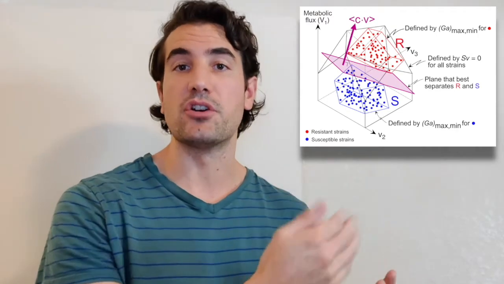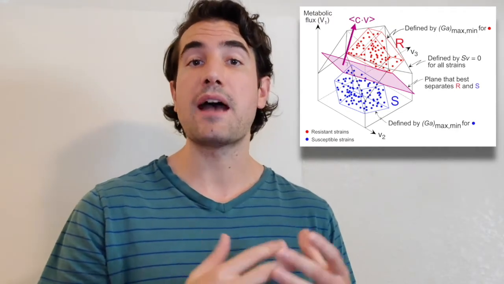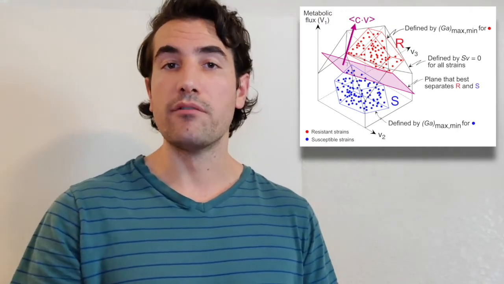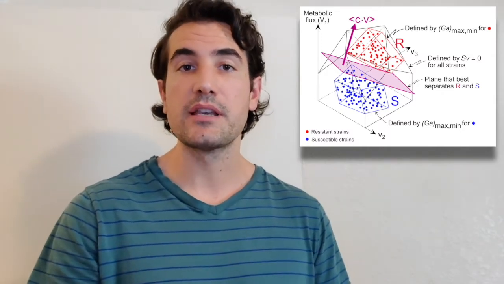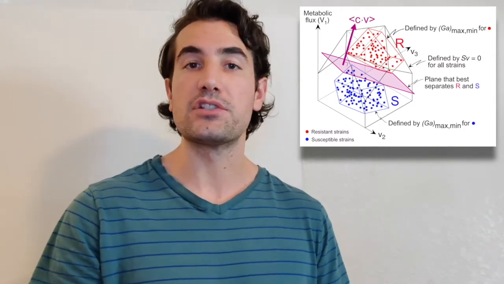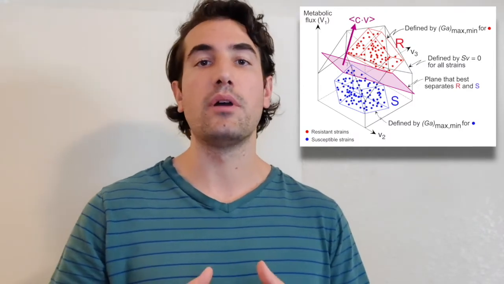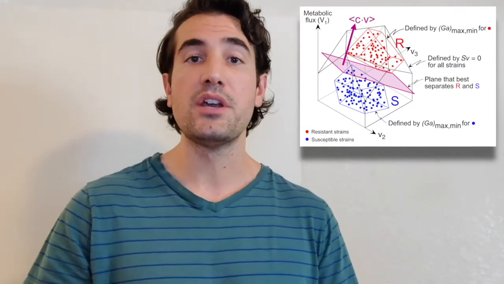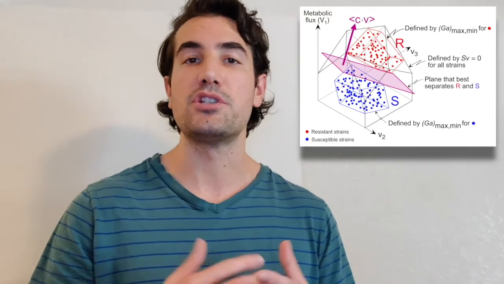This is for a specific drug. We have certain parameters here, one of which is these allele-specific constraints, as well as the coefficients of this hyperplane. We employ a variety of computational approaches derived from machine learning to determine these.